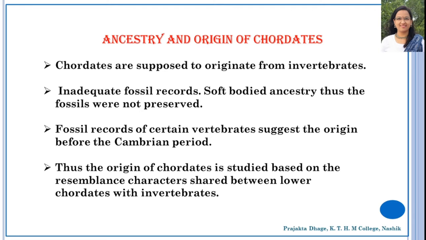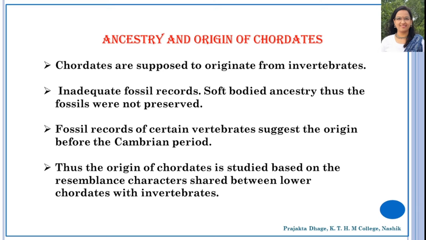Another important character is the dorsal tubular nerve cord, and the third one is presence of pharyngeal gill slits at some stage of life. There are many more other characters which are specific to phylum Chordata. Now, the notochord is the star character or the main character. It is also called chorda dorsalis. It is a solid, unjointed, rod-like structure located in the mid-dorsal line between the dorsal nerve cord and the gut.